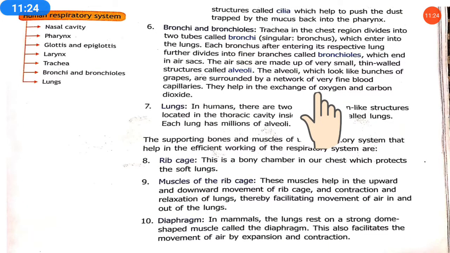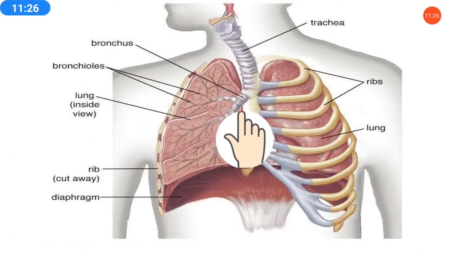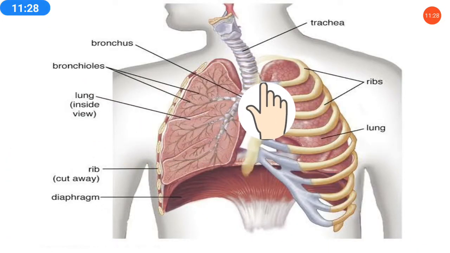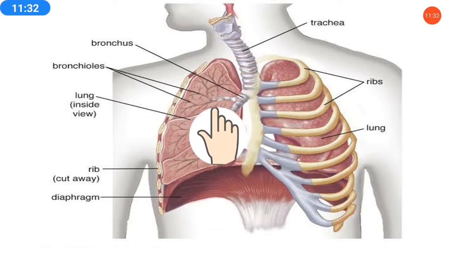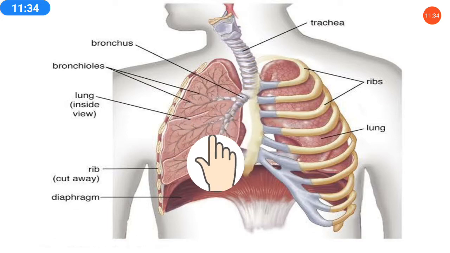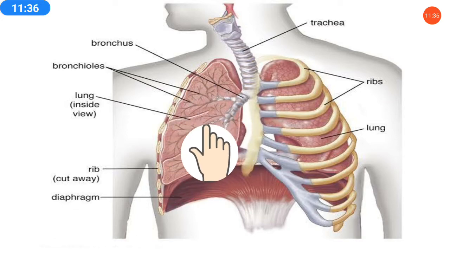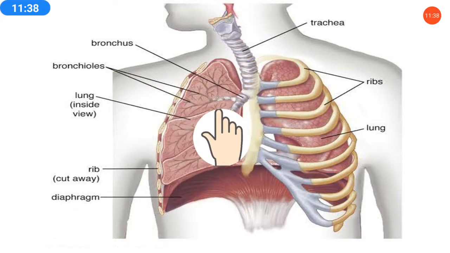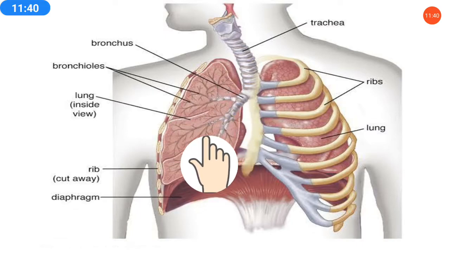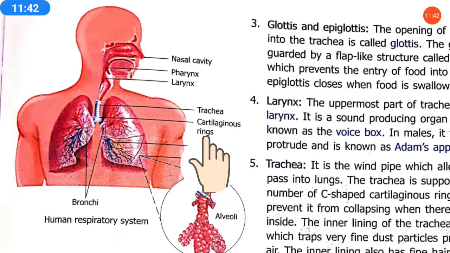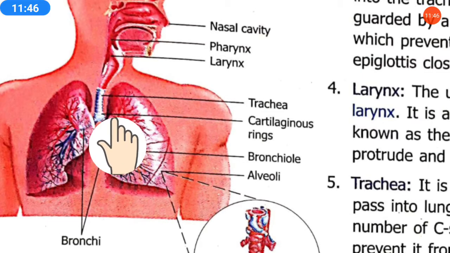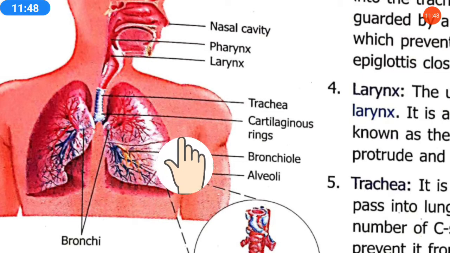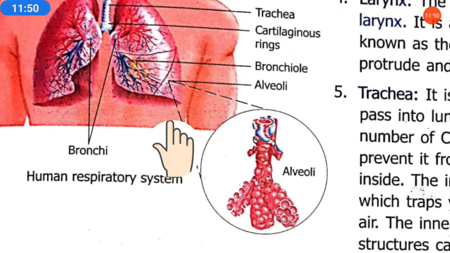See here, this is the bronchus, which is dividing into branches that look like plant roots, you know. So these are bronchioles, dividing into many branches. Here, the tubes are branches and they are dividing into more parts, which are called bronchioles.